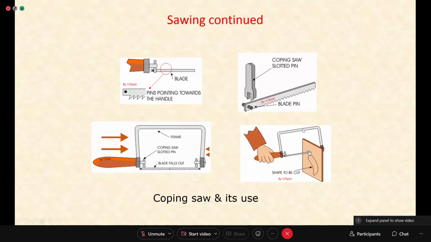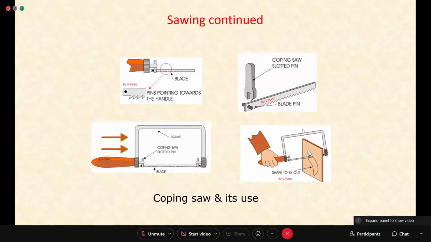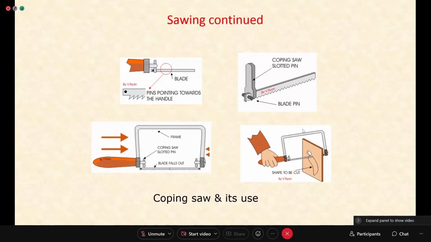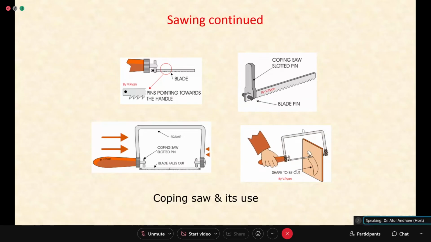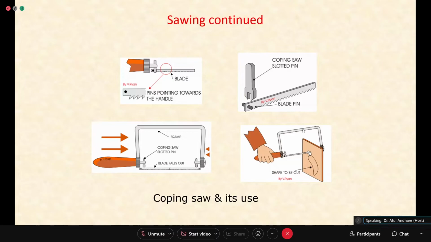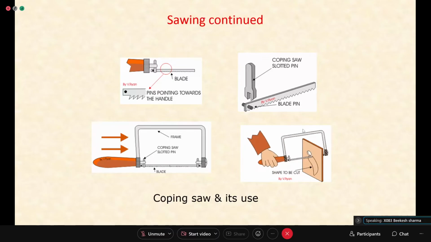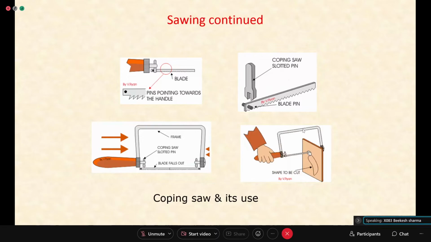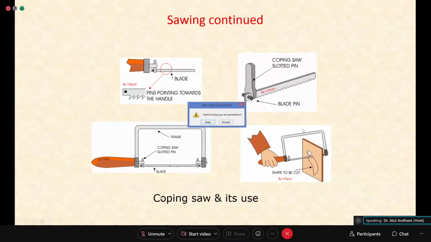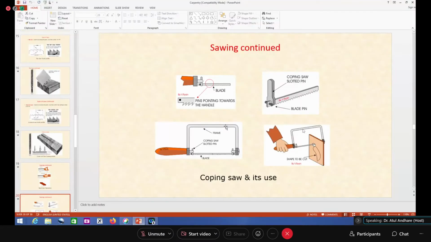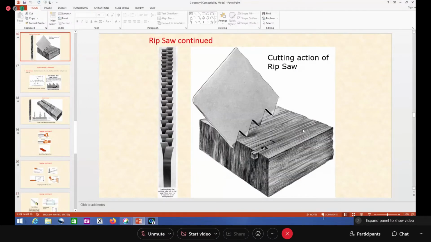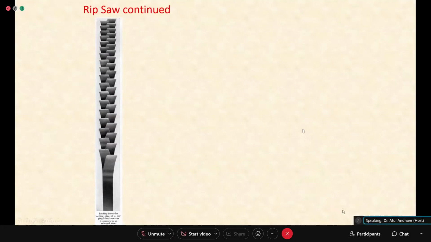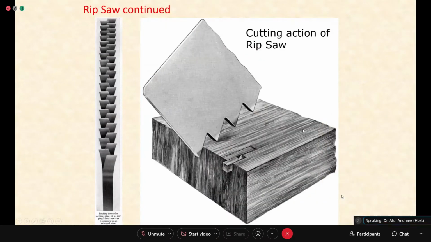Some problem is there? Okay, so shall I move ahead? Sir, please show again the rip saw, sir. Rip saw. Okay, just a minute. So, rip saw. This one you want? Yes, sir.